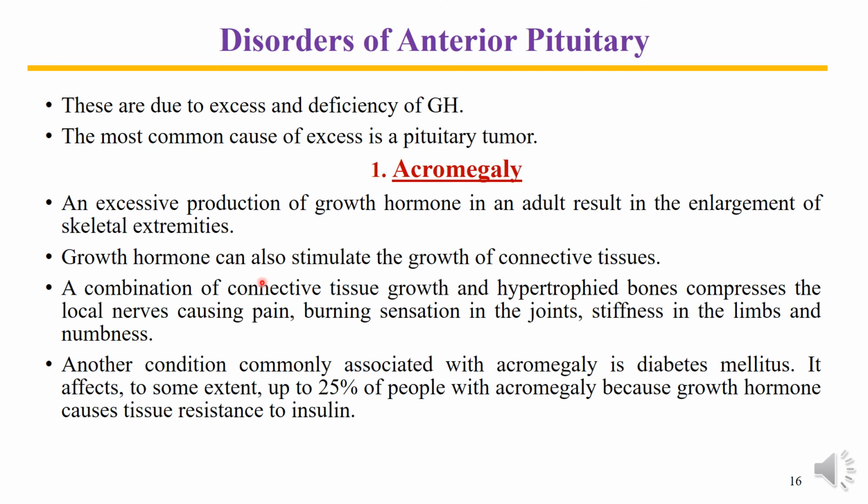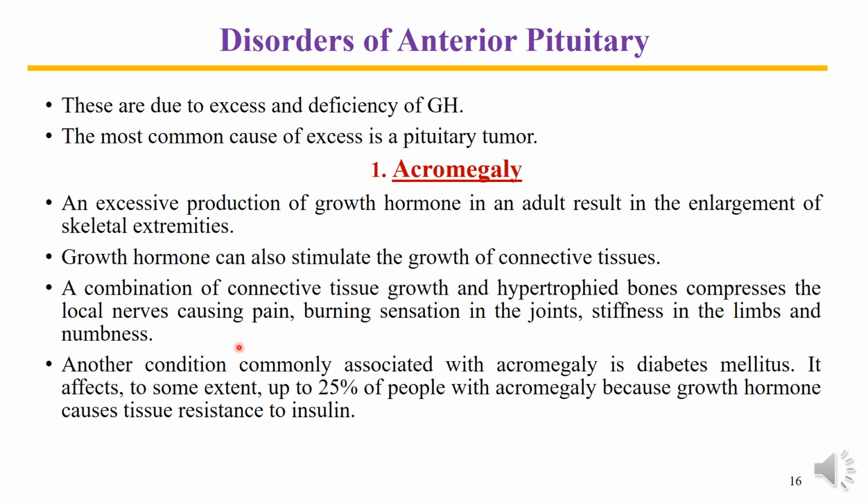In this situation, growth hormone can also stimulate the growth of connective tissues in an exaggerated manner, more than the limit, and the combination of connective tissue growth and hypertrophied bones compresses the local nerves, causing pain, burning sensation in the joint, stiffness in the limbs and numbness. So the growing organs and growing connective tissues create problems by pressing the nearby nerves and the blood vessels.